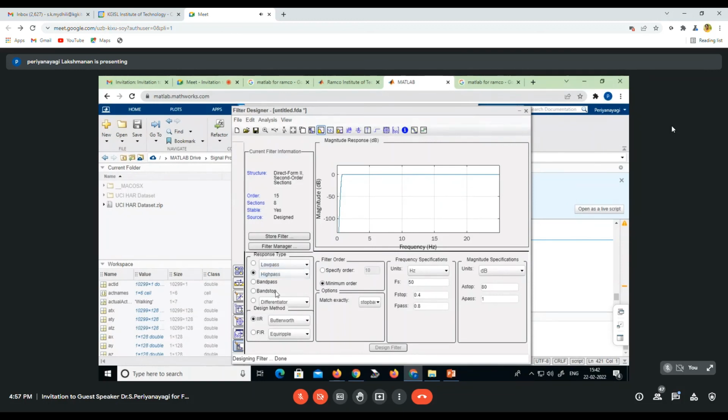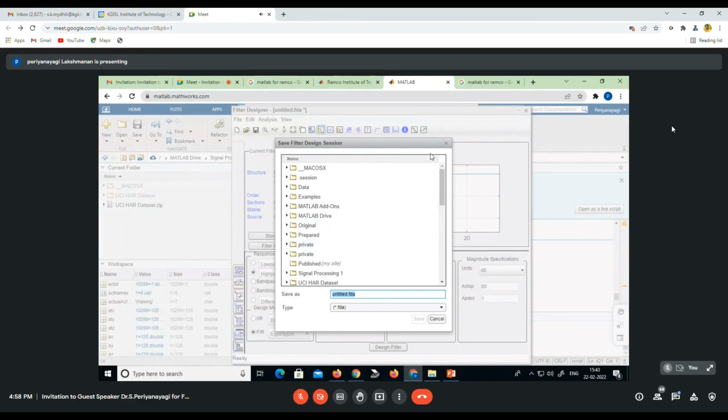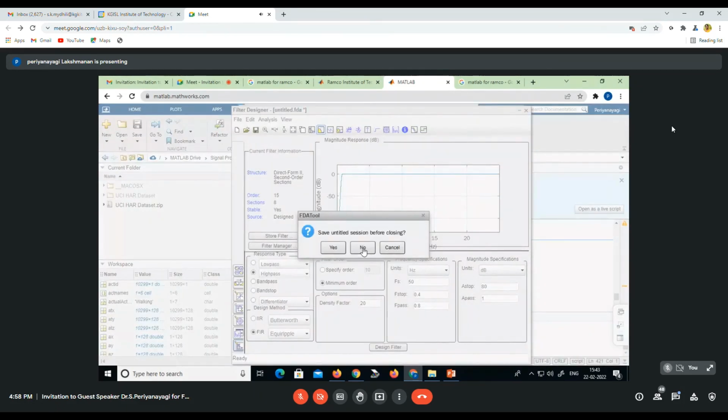So these options can be selected, what type of filter you want, whether it is Butterworth or Chebyshev, FIR filter, IIR filters also, all options are available. Whatever option you want, you can choose and design your filter accordingly, so that your code will run based on your filter design. Since we are running out of time, I could explain only this much.